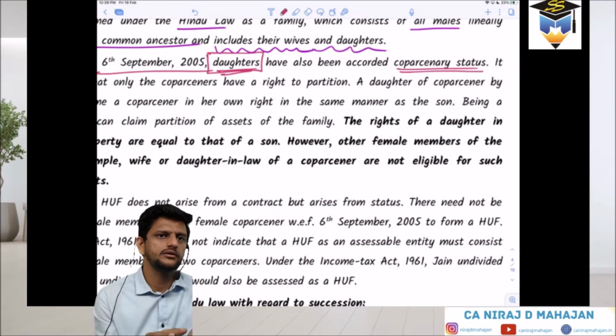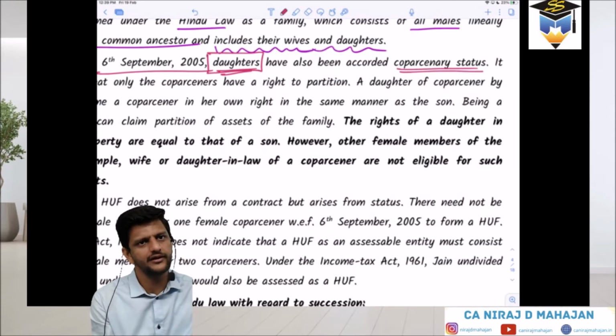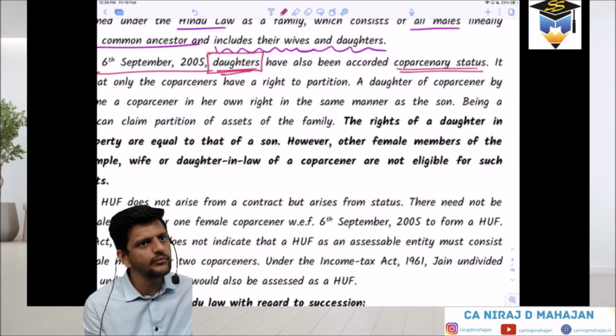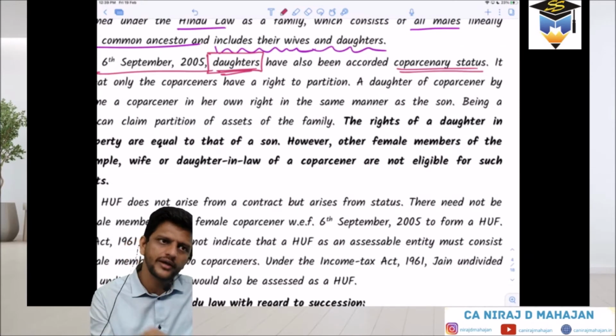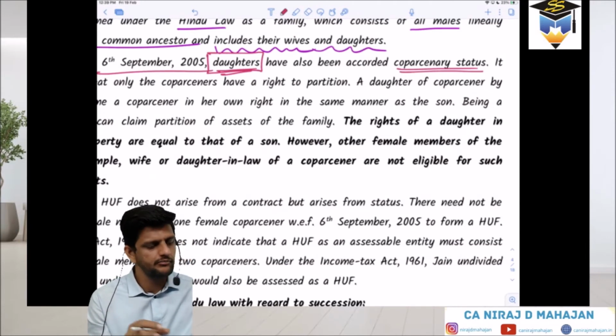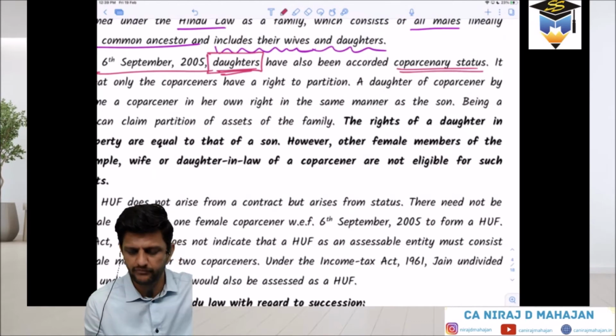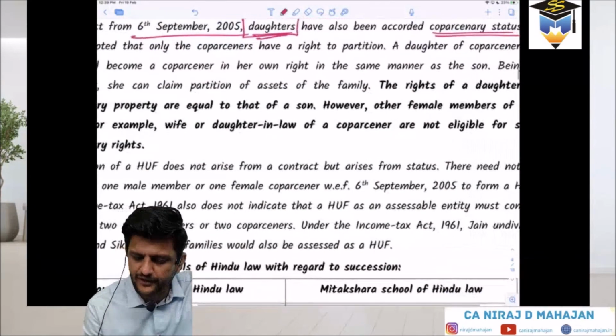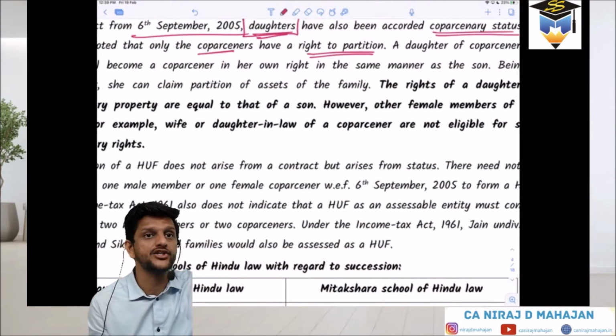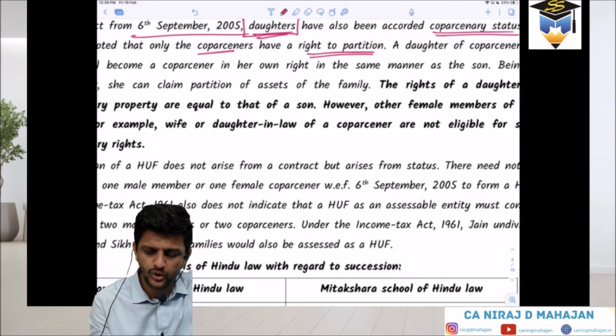Now, a daughter came into existence or was produced in the family. Correct? It is from the family. Wives are coming from another family. Keep that in mind. That is the difference. So the one belonging in the family will be part of their own HUF. But one who may be coming from outside may not be part of your HUF. Keep that in mind. We'll come to that. It may be noted that only the co-partners have a right to partition, so they can ask for partition of the joint property. Who? Co-partners.